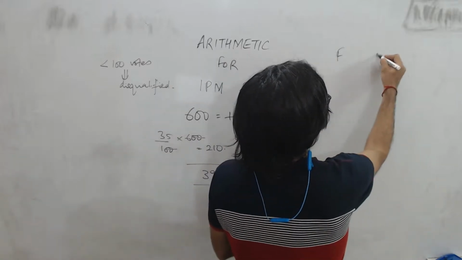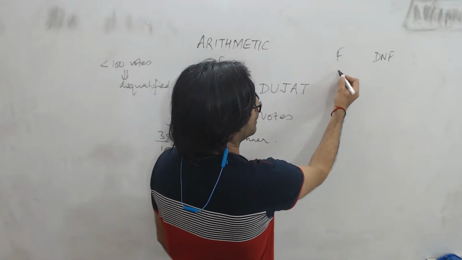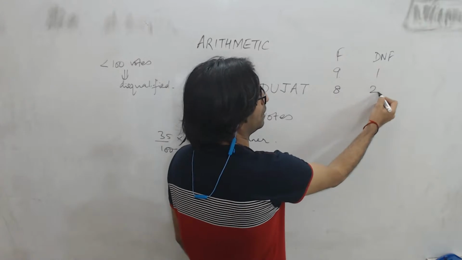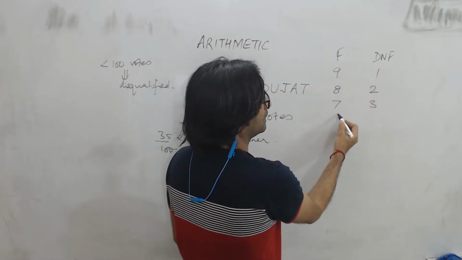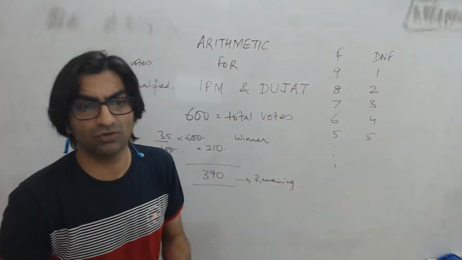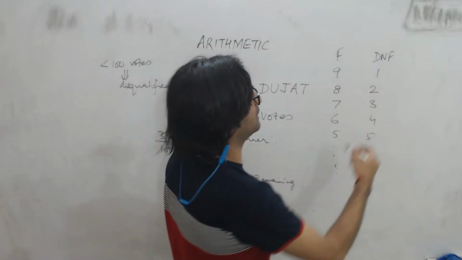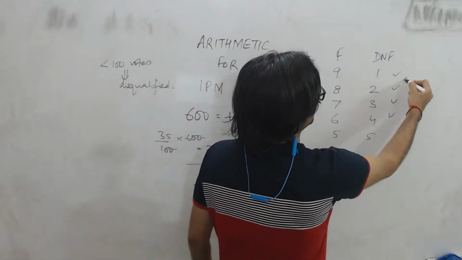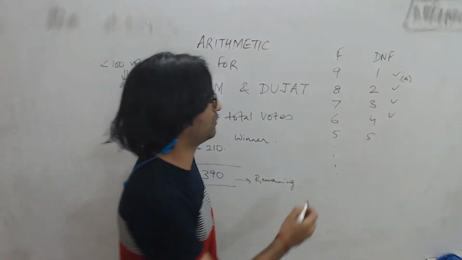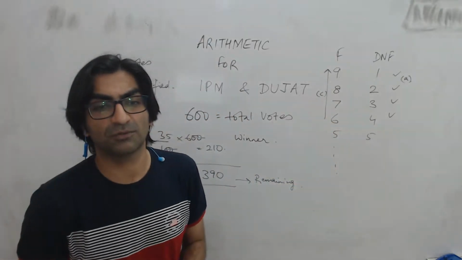So forfeit and did not forfeit, which means if 9 people forfeit, then one of them did not forfeit. If 8 forfeit, then 2 will not. 7 forfeit, 3 will not. 6, 4, 5, 5. I see, this is how it will work. So when the question says that at most 4 people did not forfeit, then it's counting these 4 cases. This is option A, right? And when it says at least 6 people's money was forfeited, again it's talking about the same 4 cases, which is option C, right?